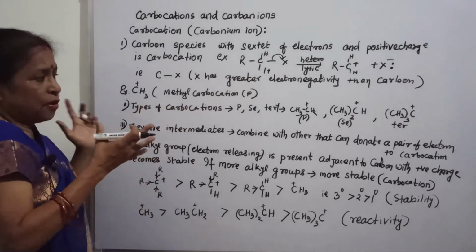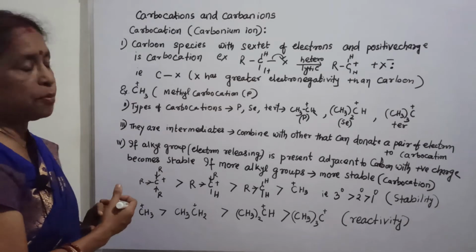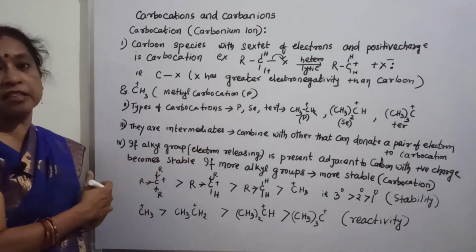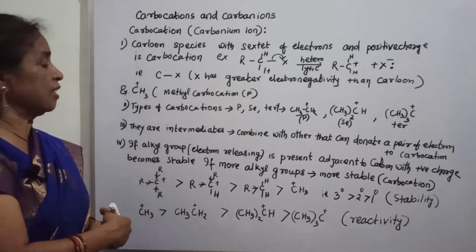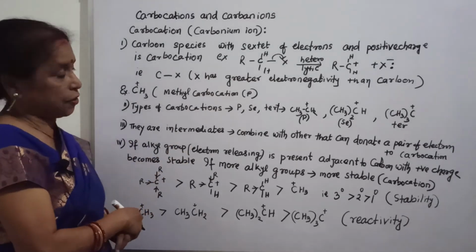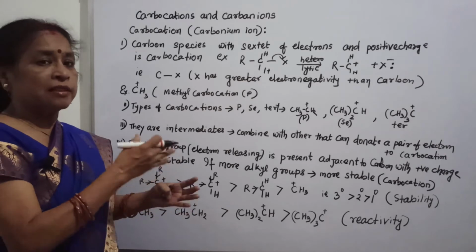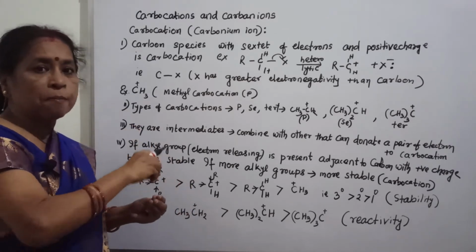Now what is the nature of the carbocation? These are intermediates. When a reaction starts, they act as intermediates. Intermediate means they have the power to combine with others.